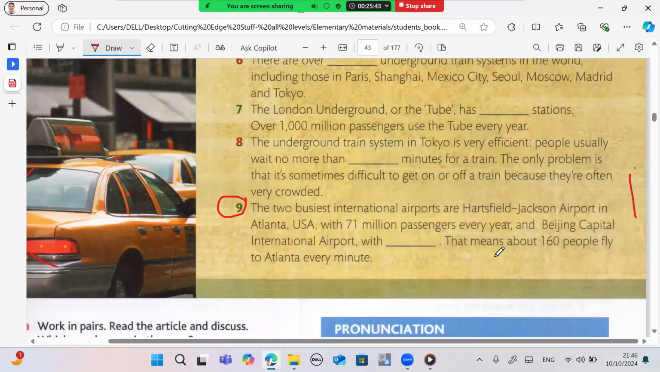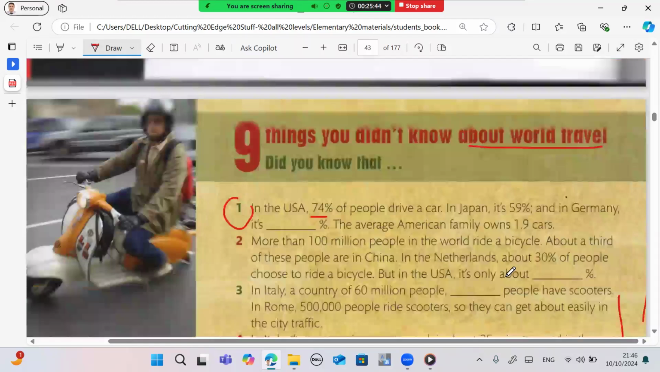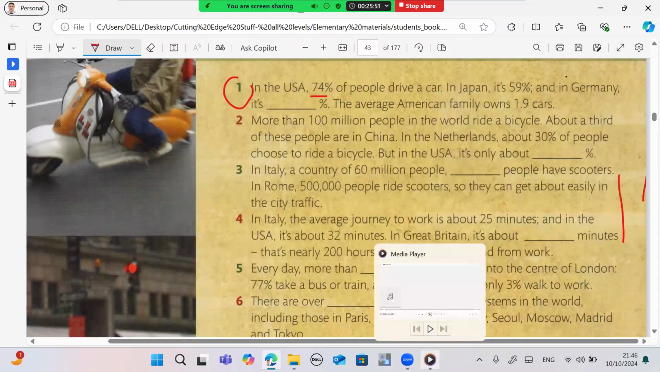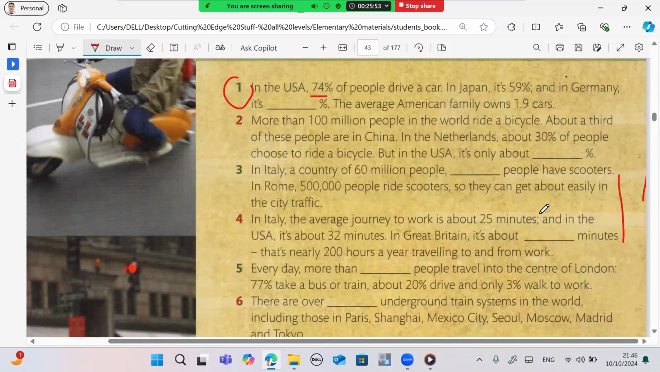Okay. Are you done? Yes. Would you like to listen again? No, no need. Okay. Number 1. What did you write? 53. Yes, 53. Number 2. 2%. Good. 3.